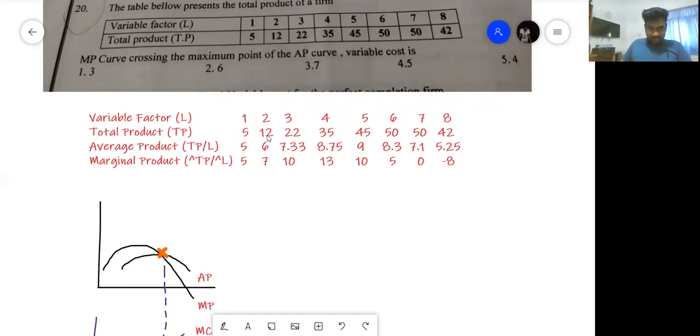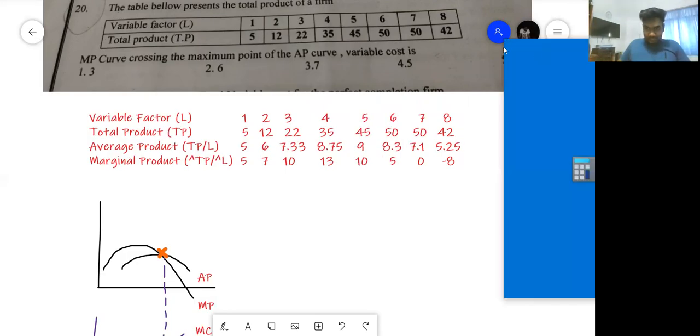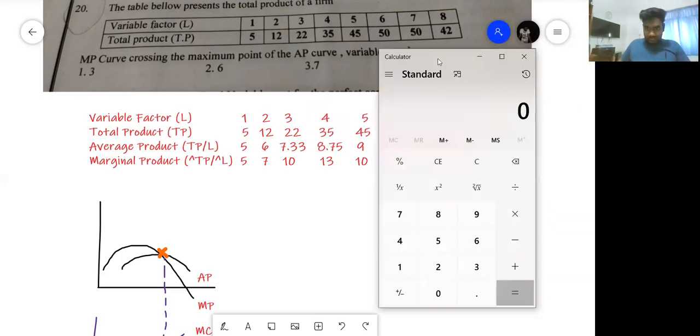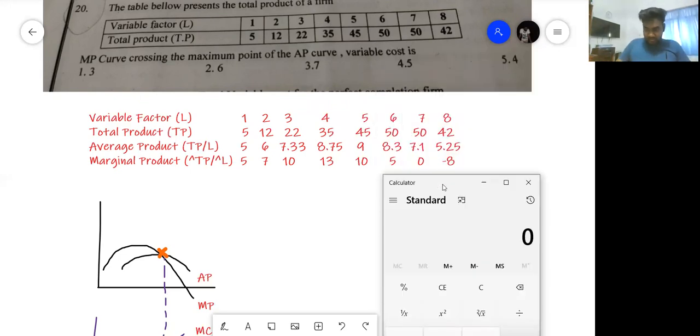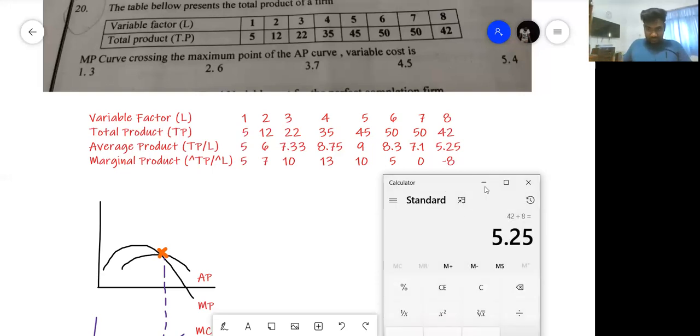Can you see this? 5 divided by 1, 12 divided by 2, that's okay. 22 divided by 3, do we get 7.33 if you have a calculator? 22 divided by 3 is 7.33. 35 divided by 4 is 8.75. 45 divided by 5 is 9. 50 divided by 6 is 8.33. 50 divided by 7 is 7.14. 42 divided by 8 is 5.5. Those numbers are also correct.